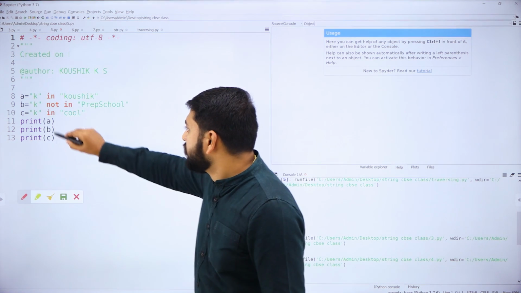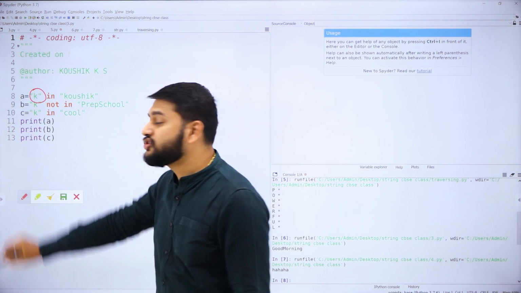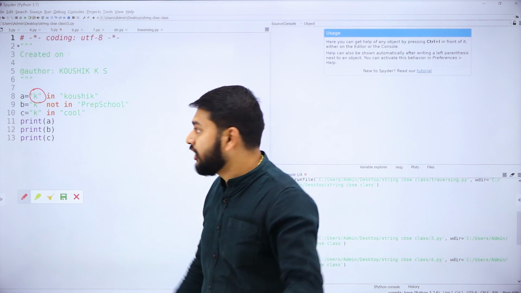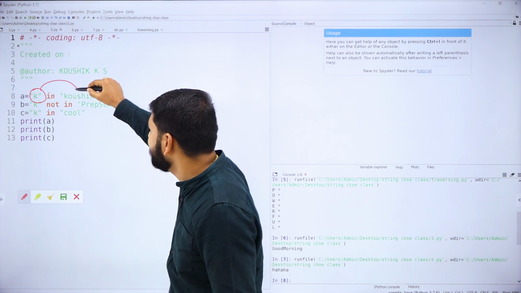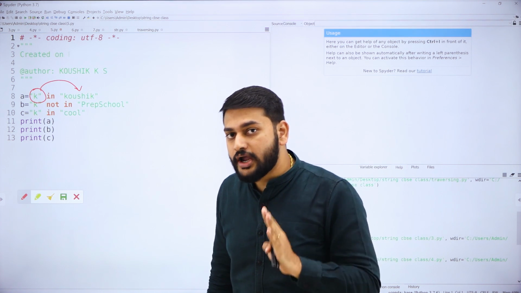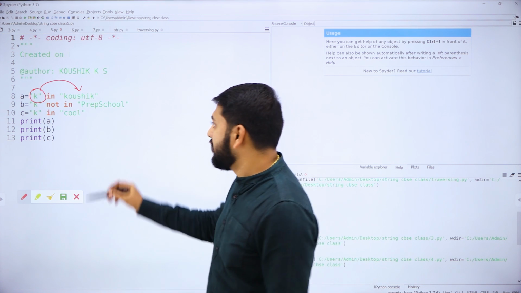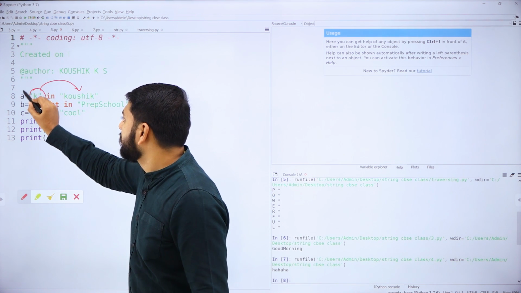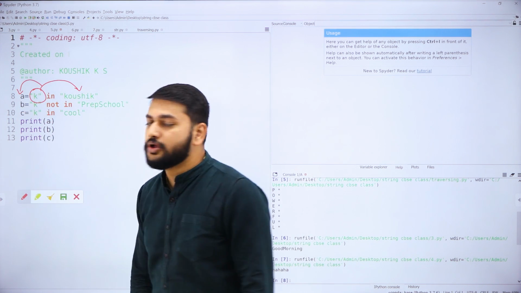So I will repeat. I have this variable, I have this string K. I'm just checking whether this K is present in the string Kaushik or not. That is what I'm trying to check. Suppose it is present, then it will return true. So the true value will be stored in this particular variable.